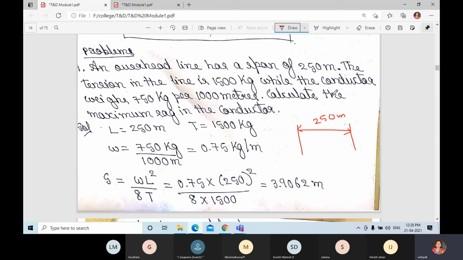The tension in the line is 1500 kg, while the conductor weight is 750 kg per meter. Calculate the maximum sag in the conductor.